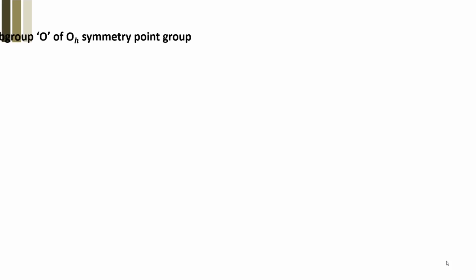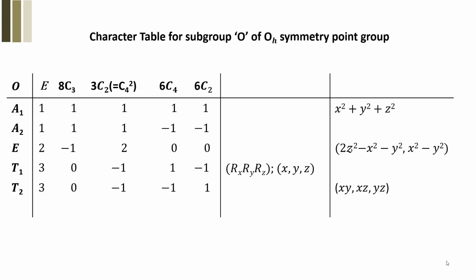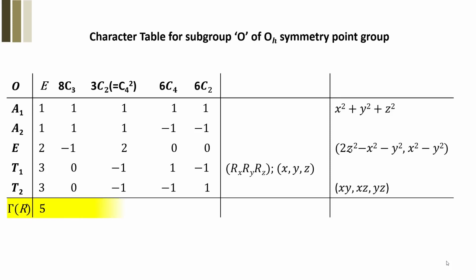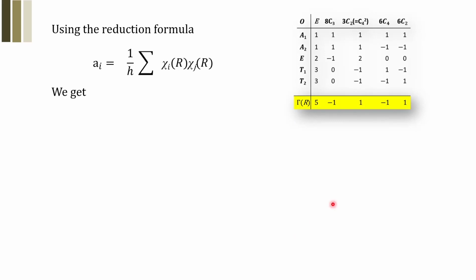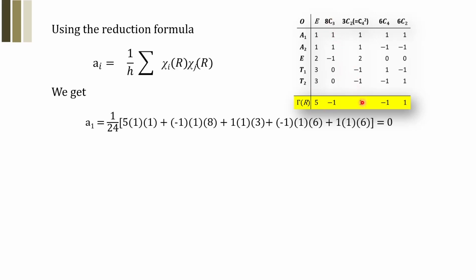So this is the way we can collect the characters for a representation for an O subgroup of the Oh symmetry point group, and these are the values. So when you do it, what I will have is something like this. Use the standard reduction formula, and keep this in your mind, you will have various values. For instance, A1 equals 1 by 24, 5, 1, 1 is 5. This is minus 1, 1 and 8 is the second element, 1, 1 and 3 is the third element, minus 1, 1 and 6 is the fourth element, and 1, 1, 6 is the fifth element.